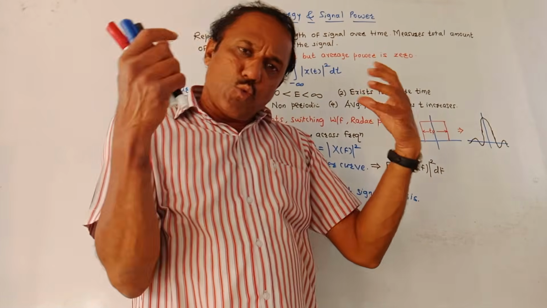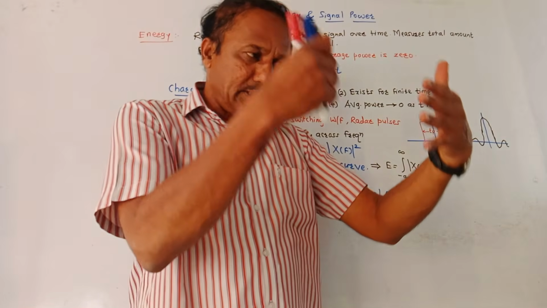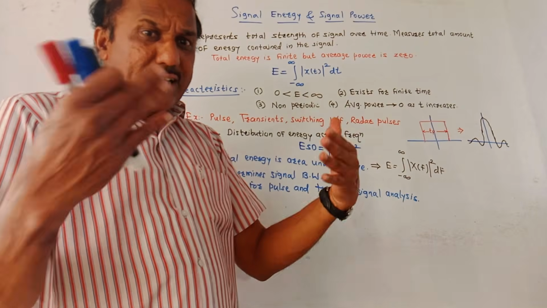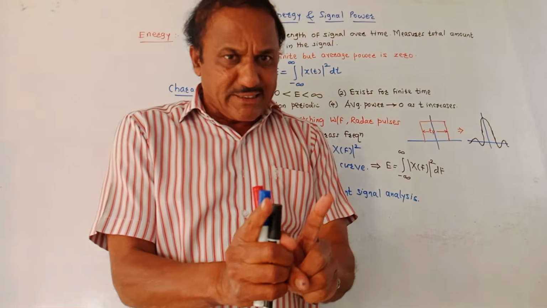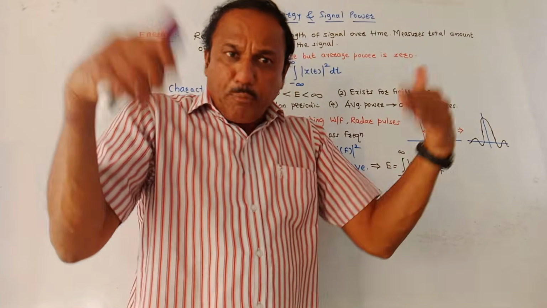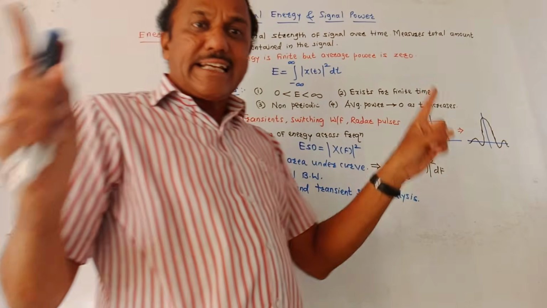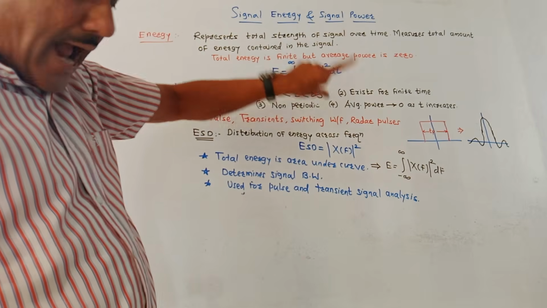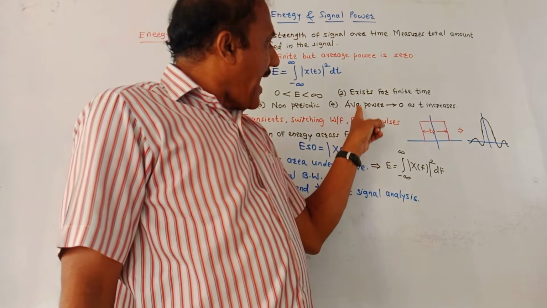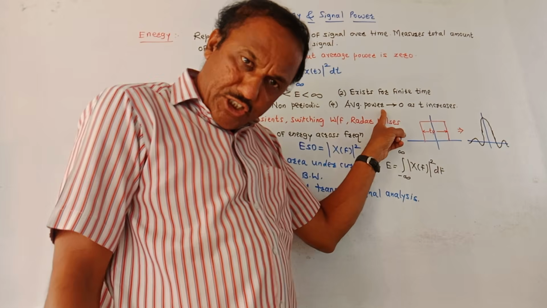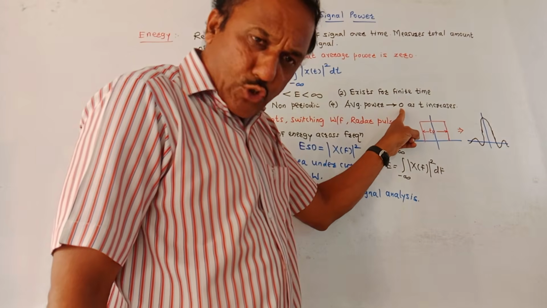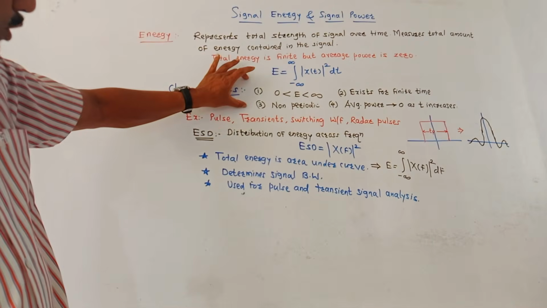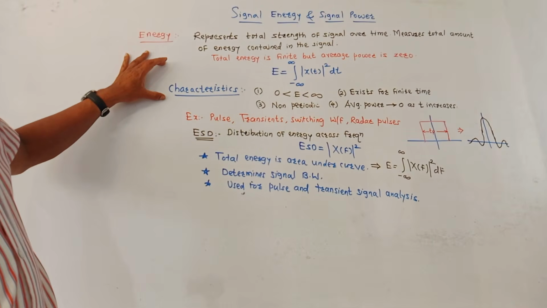If you just want to make a judgment whether the signal is energy or power signal, if it is non-periodic, for example, a pulse signal, a single pulse which is not repeating, it is not periodic, then in that case, it is energy signal. So most non-periodic signals are energy signals. And the fourth characteristic is that average power of energy signal always tends to 0 as time t goes on increasing. So these are four important characteristics of energy signal.